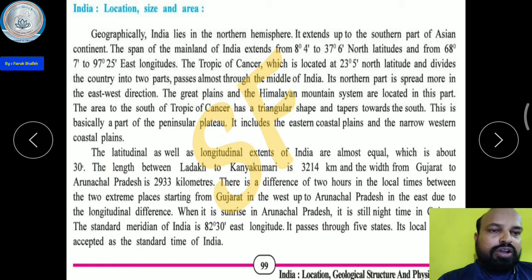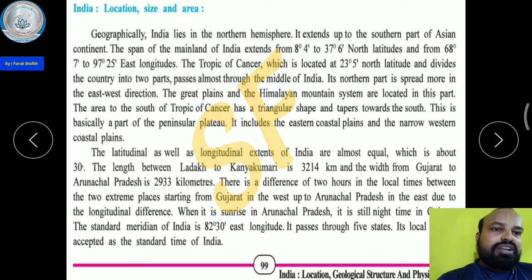If it is 10 a.m. in Arunachal Pradesh, at the same time in Gujarat it is 8 a.m. In Arunachal Pradesh 10 a.m., so in Gujarat 8 a.m. But there is no difference in the time, because through the Indian Standard Time, IST, there is one line